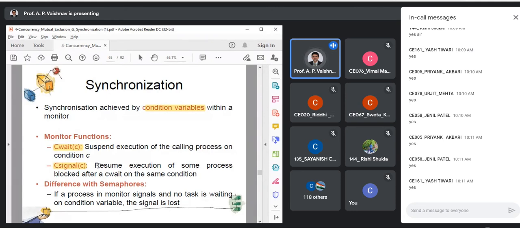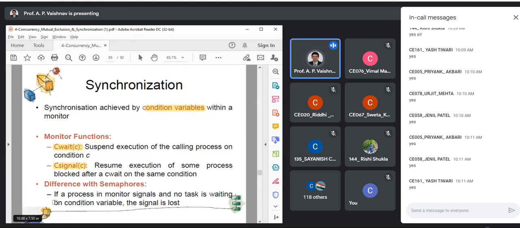It has a similar concept. What is the difference? Let us look at that. If a process in the monitor signals, that means it calls the cSignal function, and no task is waiting, suppose your waiting queue is empty.